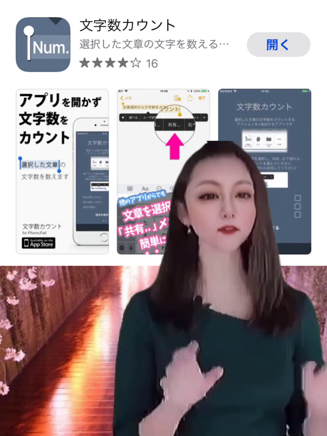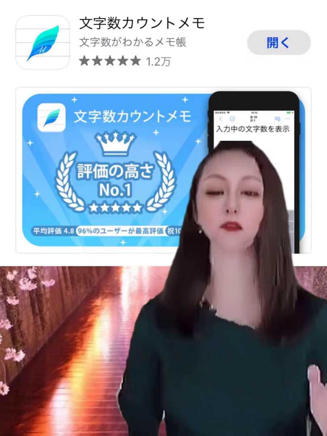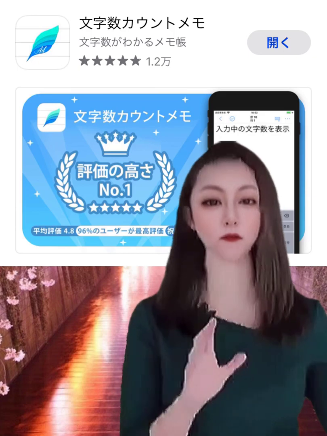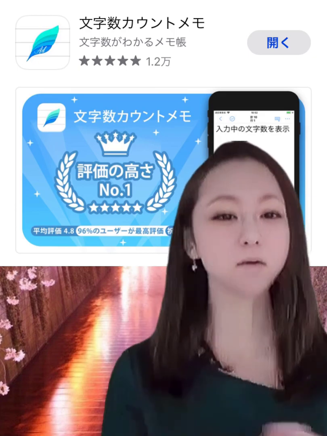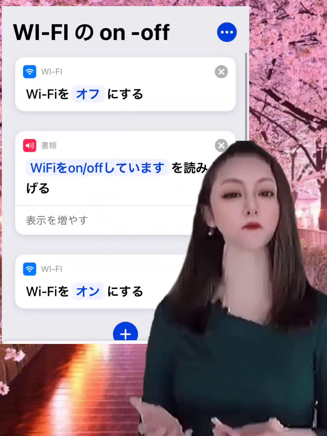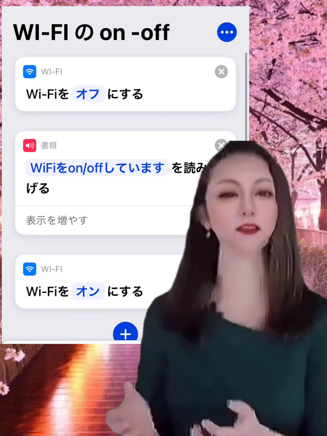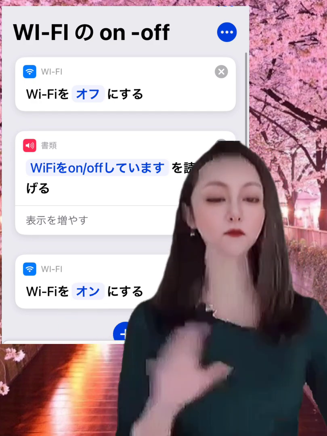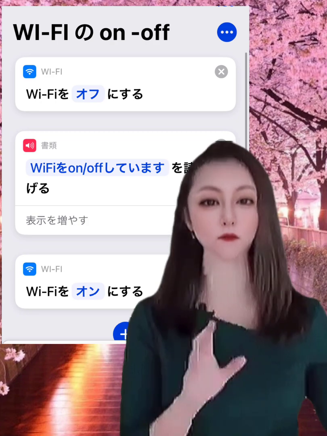Furthermore, there are many memo apps that can count the number of characters. I'm currently using an app called Character Count Notes. Since the number of characters is displayed without checking each time, there is nothing more convenient than this. 4. Wi-Fi on, off. When Wi-Fi was unstable, I was able to restart Wi-Fi in one shot, which was very useful. Currently, Wi-Fi is stable and I don't use it much.